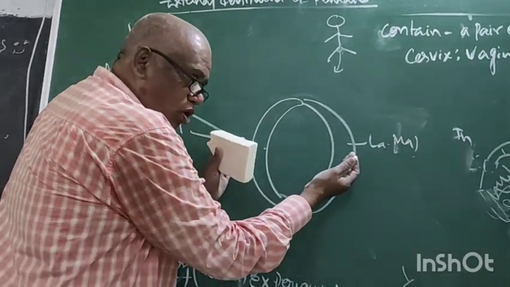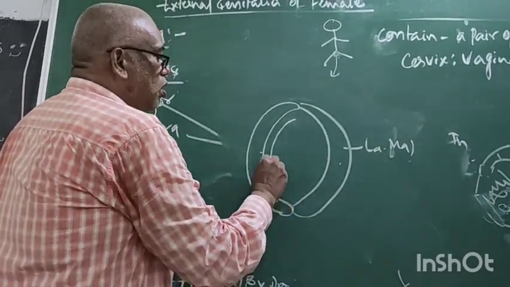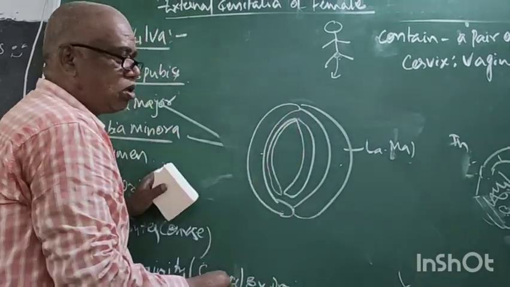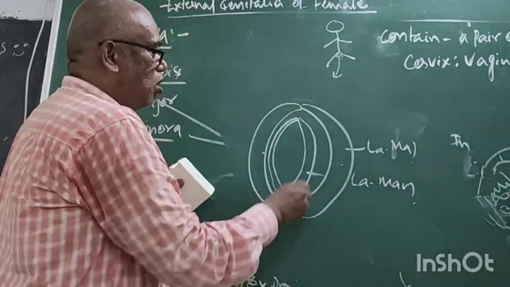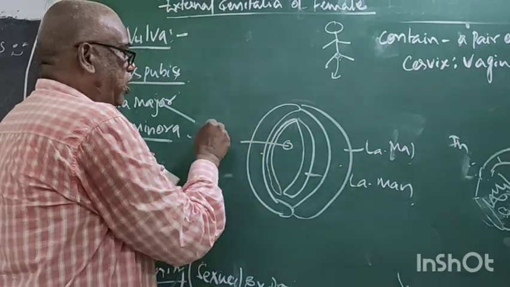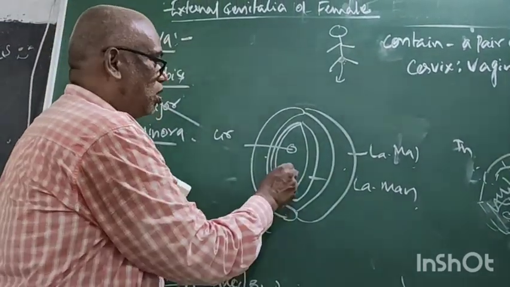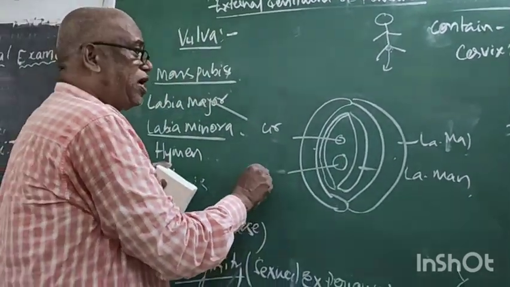Two inside the labia majora: labia minora. Now what is this? Urethral opening for discharge of urine. Now this is the vaginal opening, for discharge of eggs.